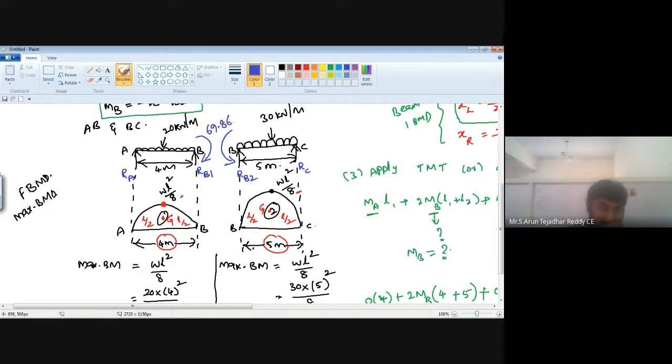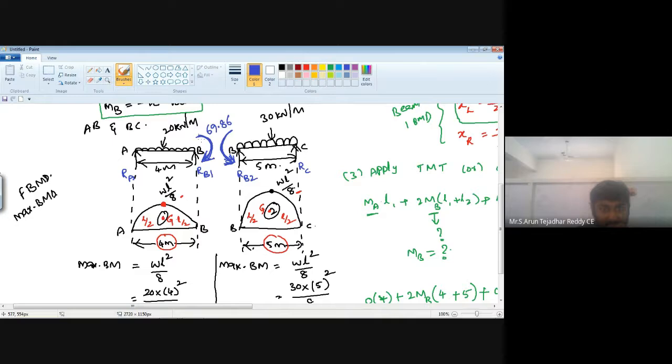See, we got a negative value, but for that negative value, I have given the direction here. See, your bending moment on the right side, clockwise, is negative. Bending moment on the left side, anti-clockwise, is indicated as negative.